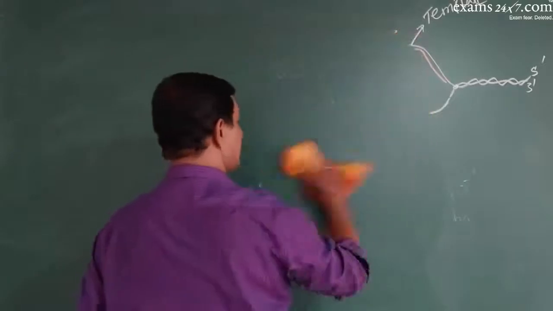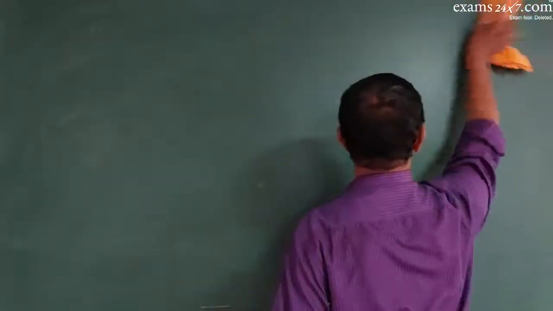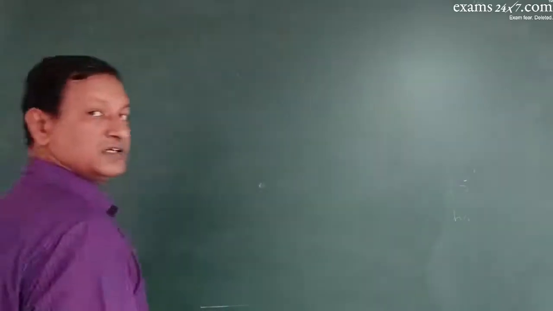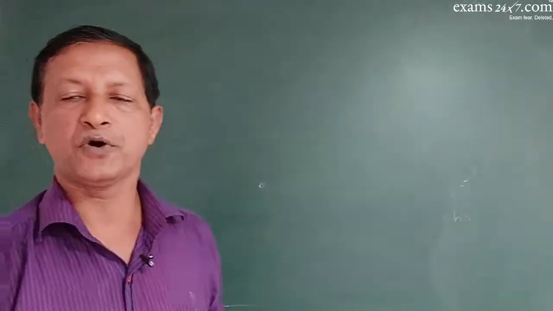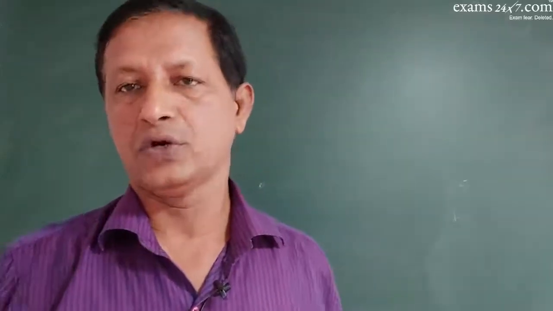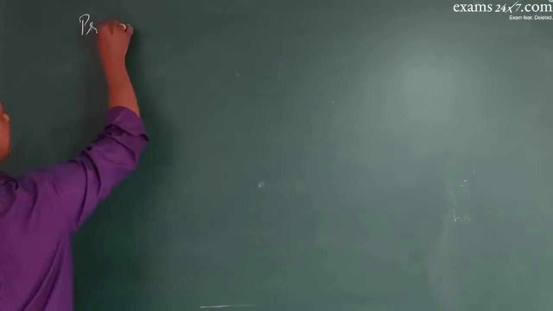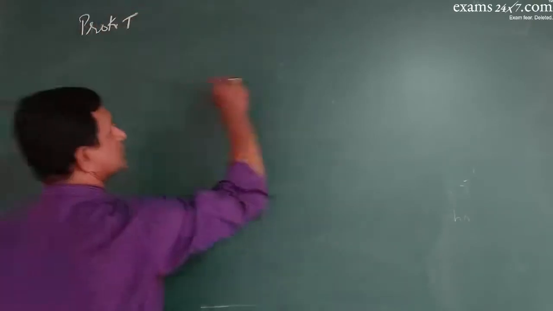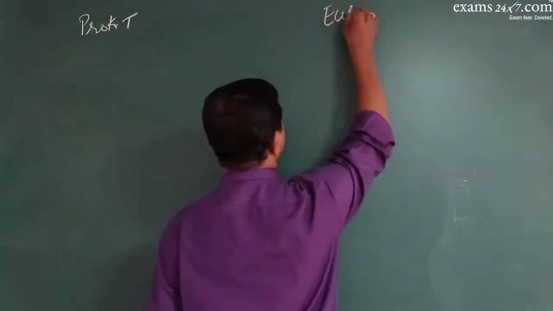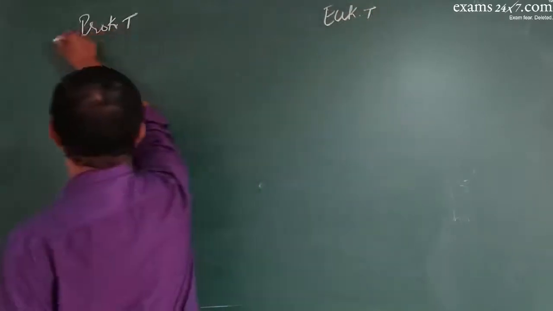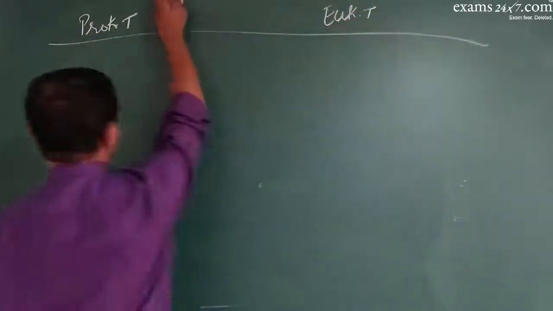But the process of transcription differs from prokaryotes to eukaryotes. What is the difference? Prokaryotic transcription and eukaryotic transcription, there are differences.